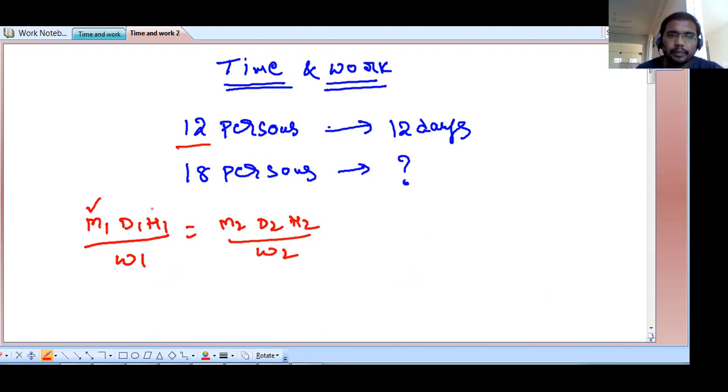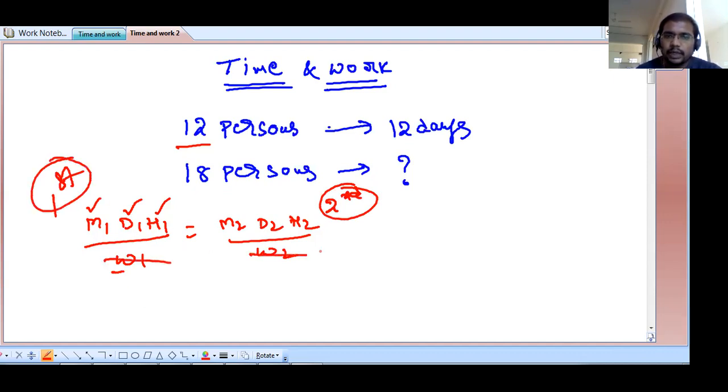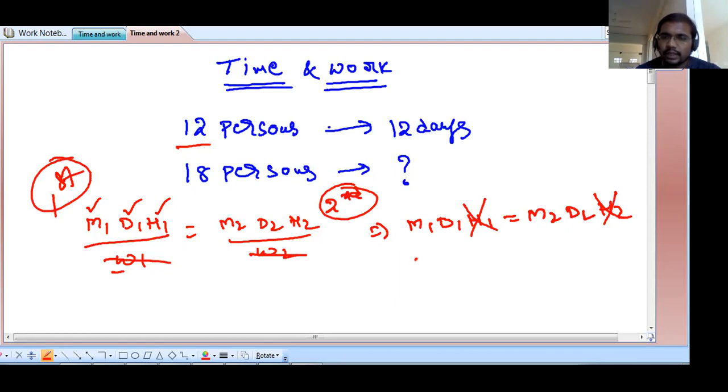What is M here? M means men. D means days. H means hours or time; D and H both represent time only. W means work. This is about the first case, this is about the second case. If work is the same in both cases, W1 and W2 will cancel. Then the formula will be M1 D1 H1 is equal to M2 D2 H2. If hours are not given, that is H1 does not exist, then you write M1 D1 is equal to M2 D2.